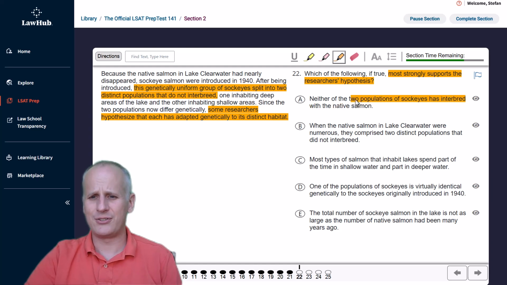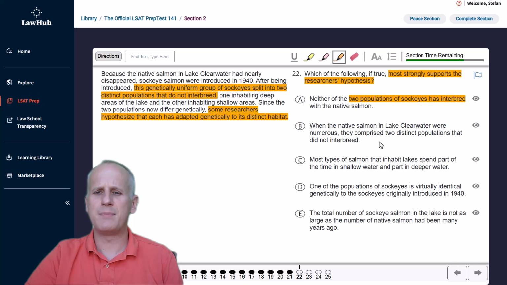So we'll hold on to choice A for now, and we'll go through the remaining answer choices, and that's what you should do if you can't come up with a specific reason to eliminate. Then choice B, when the native salmon in Lake Clearwater were numerous, they comprised two distinct populations that did not interbreed. Okay, so that is way back in 1940. And what happened before doesn't impact what happened later. And if anything, it's probably going to need additional information because you're like, okay, those two, they didn't interbreed, but what does that have to do with today?